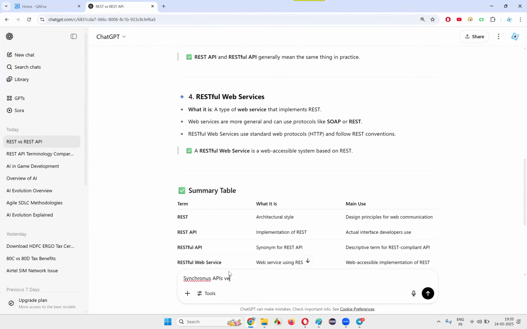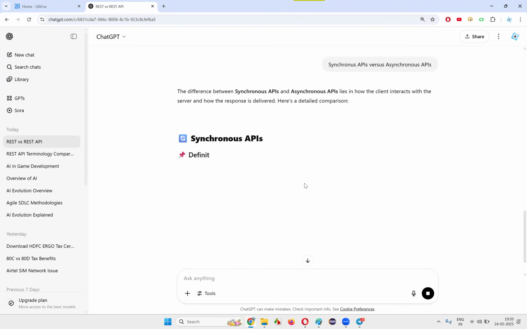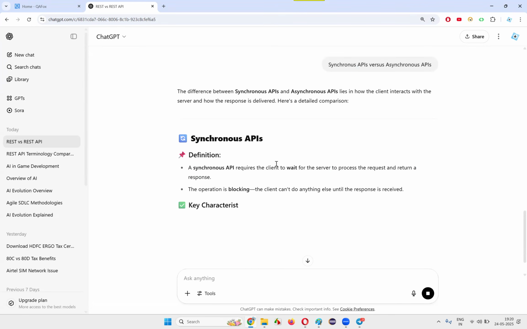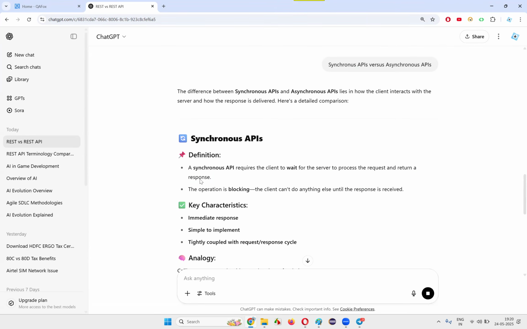Synchronous APIs versus asynchronous APIs. Okay, synchronous APIs versus asynchronous APIs. A synchronous API requires a client to wait for the server to process the request and return a response. Here the response will come immediately.